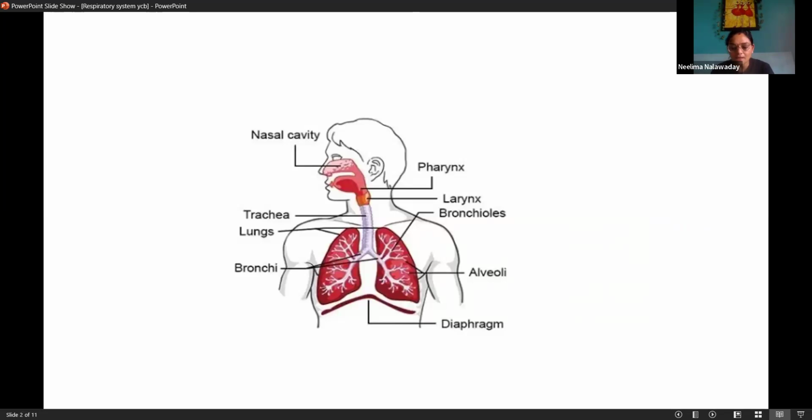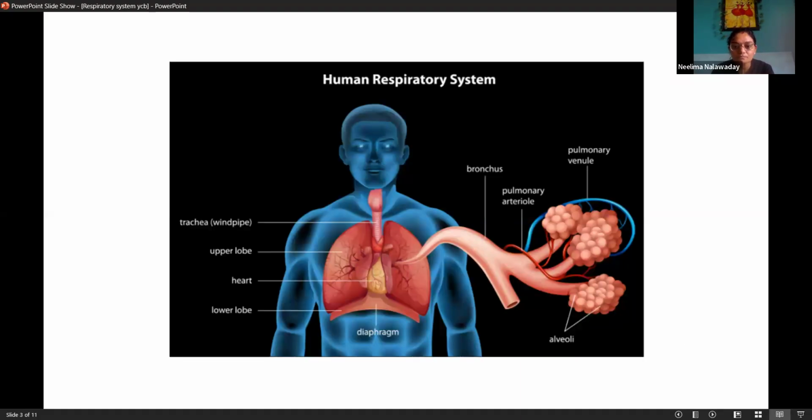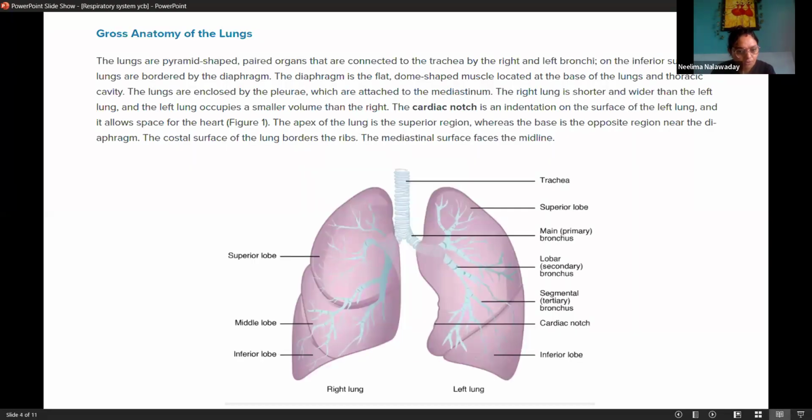Now, any question related to this, because I have covered all the points which are important for your exam. Respiratory system, components of respiratory system or organs which are there. Major organs are trachea, lungs. Then trachea is getting bifurcated. It is called bronchus, and then branches of trachea called bronchi. Alveoli, the major structure where gaseous exchange happens. Anatomy of lung: right lung 3 lobes, left lung 2 lobes. Left lung has cardiac notch.